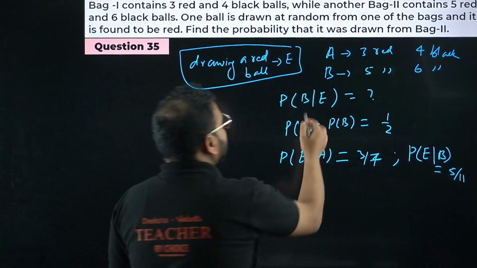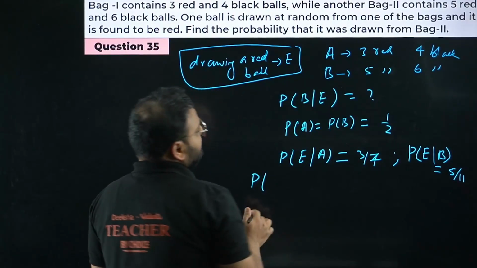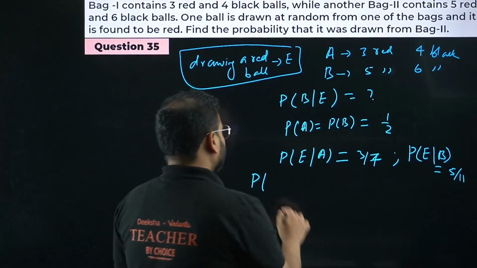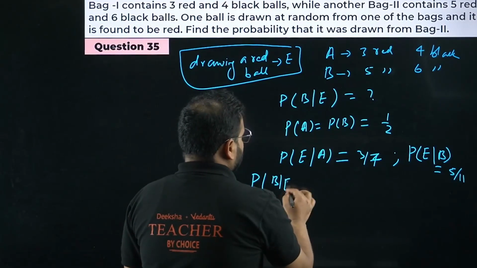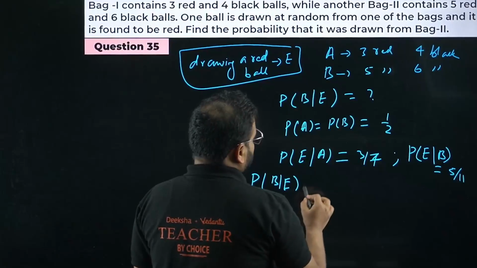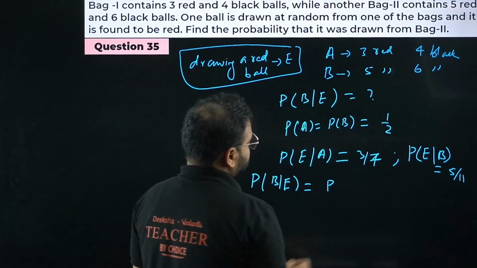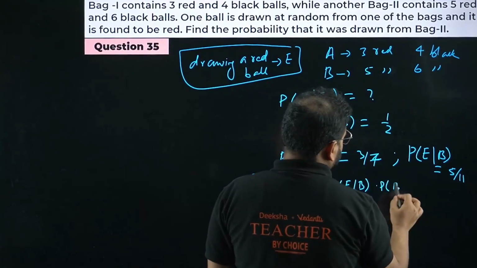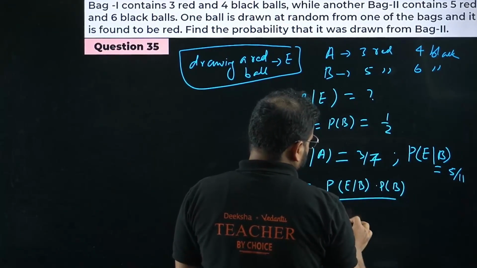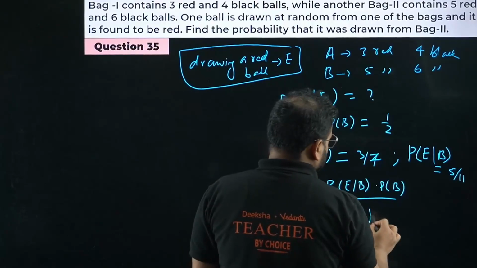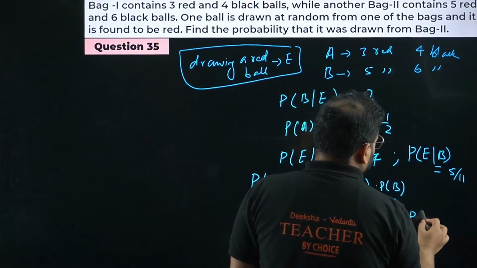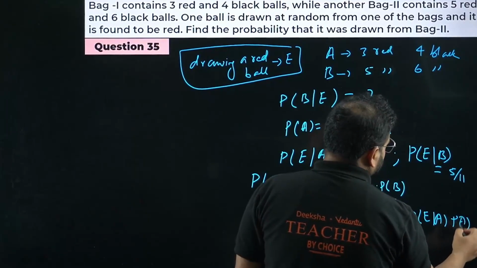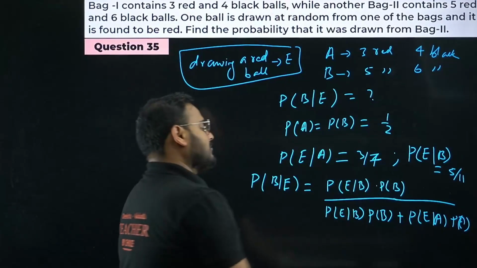Now what are they asking in the question? Given that you have already chosen a red ball, it is coming from bag number 2. So it will turn out to be P(B given E) equals P(E given B) times P(B), divided by P(E given B) times P(B) plus the red ball from bag 1 times the chance of picking bag 1. This is Bayes' theorem.